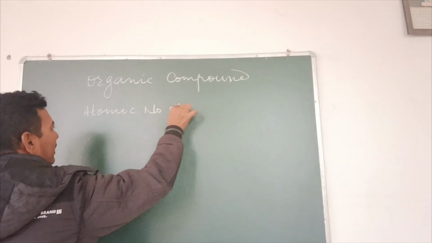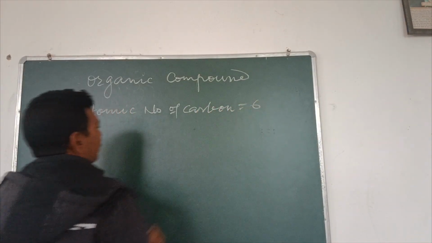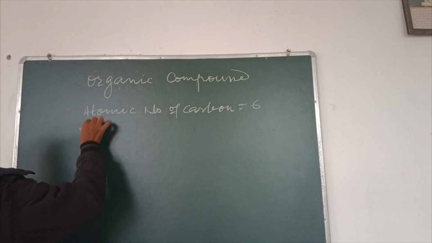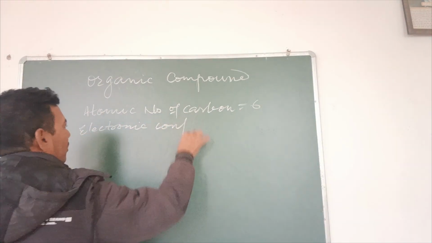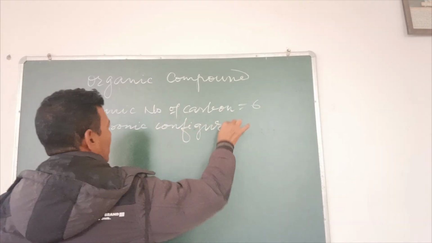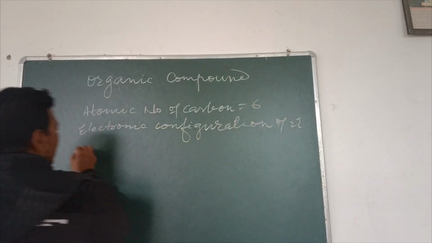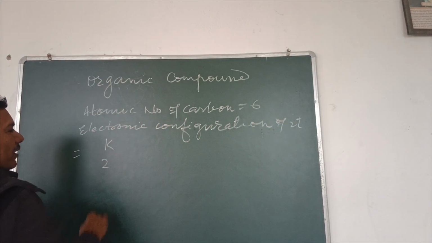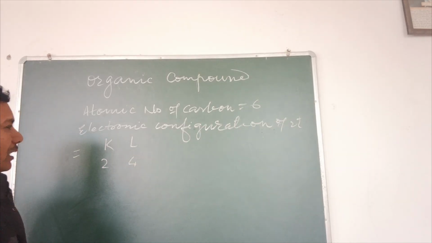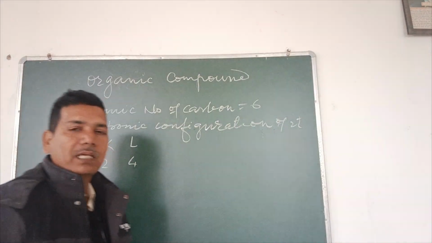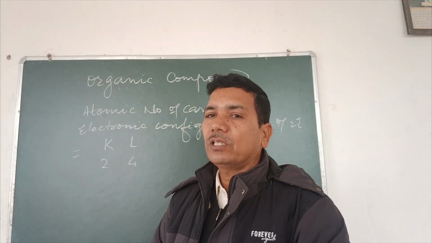The atomic number of carbon is 6. Its electronic configuration is 2 electrons in the K shell and 4 electrons in the L shell. It is found in group 14 of period 2.